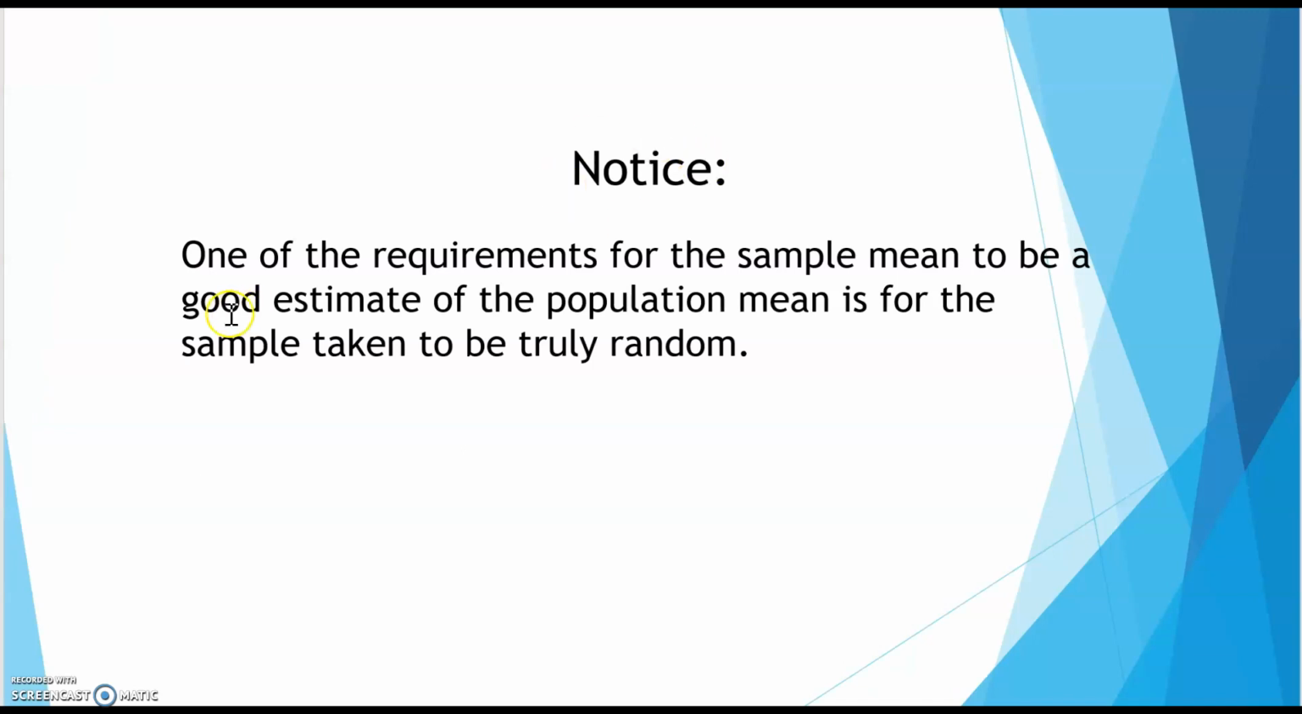Okay, and remember, one of the requirements for a sample mean to be a good estimate of the population mean is for the sample to be random. Whatever technique you use to get the sample, like we talked about, I believe in 1.2, simple random, systematic, stratified, cluster, something like that, make sure it's a random technique. Otherwise, you're going to have bias within your sample, and if you use that to represent your population, your sample won't be a good representation of your population because there's bias within your sample.